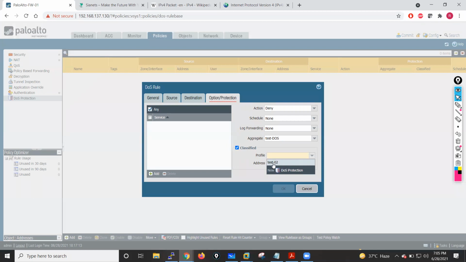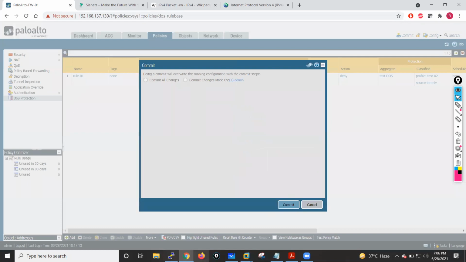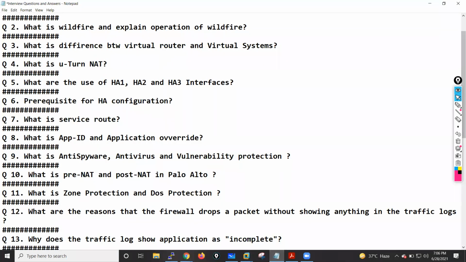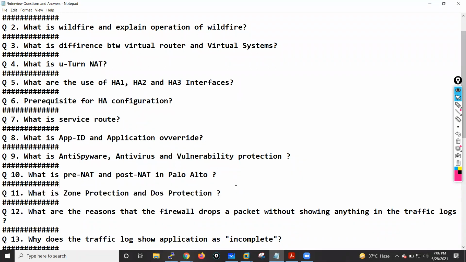But in classified, we have to select this profile and define our source IP address, destination IP address, or both source and destination IP address. Define the source IP address only, so it will apply for that one source only. Okay. Now I'll go and commit. So this is how we configure our zone protection profile and DOS protection profile, and that's the main difference between them. Okay. Thank you guys.